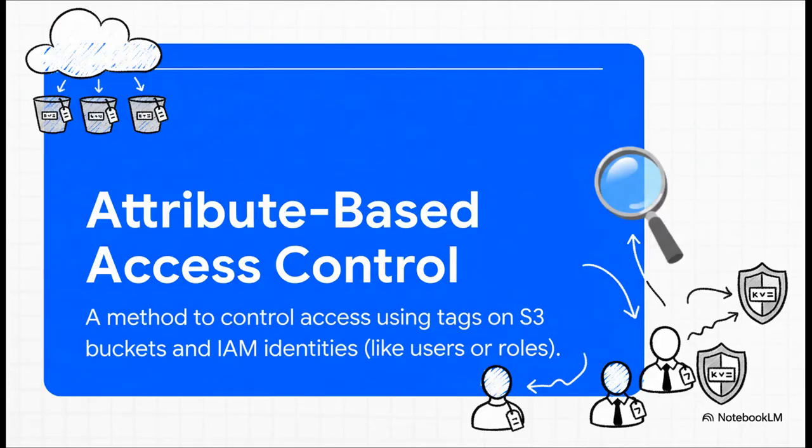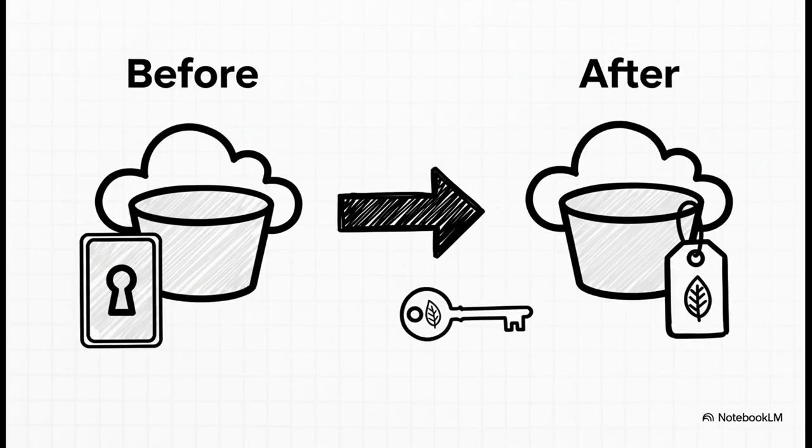So, to put it a bit more formally, ABAC is a way to control access using tags. These are just simple key value labels on both your S3 buckets and your IAM identities, like your users and roles. And this is the huge mental shift you have to make. We are no longer granting access based on a resource's specific name, its ARN. We're granting access based on its attributes, on what it is. Is it part of Project Alpha? Is it development data? That's what matters now.